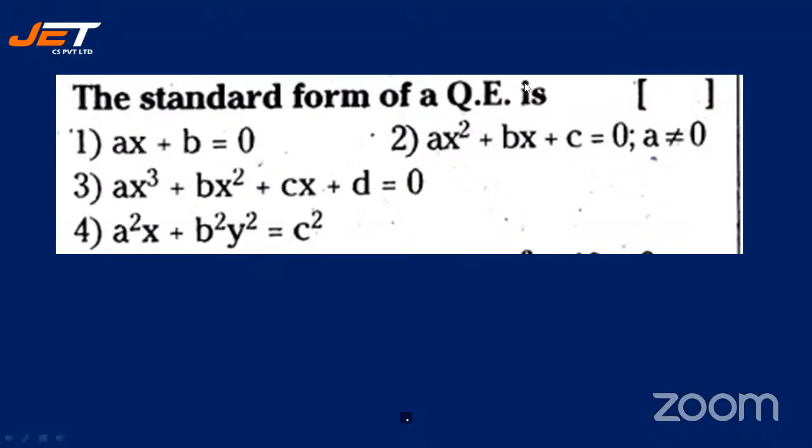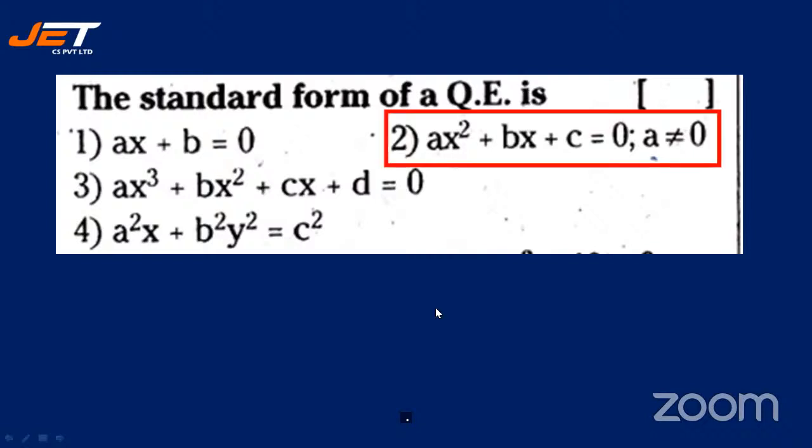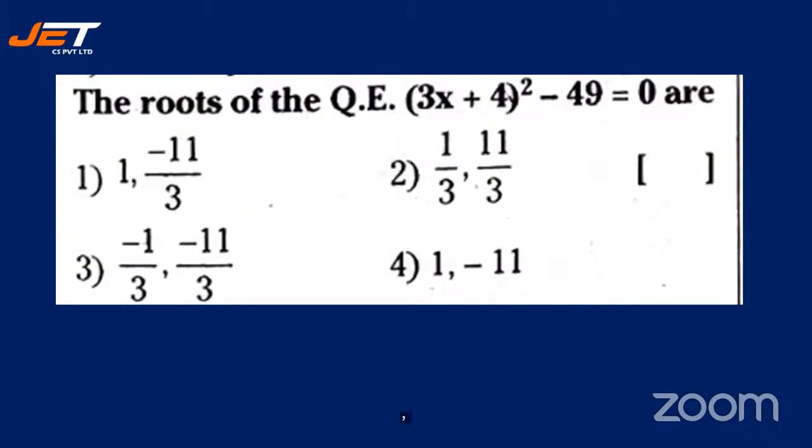Okay, the answers are really pouring in. Almost all are giving me the correct answers. Perfect. It is option 2, ax square plus bx plus c is equal to 0, right? Yes, see the next question.